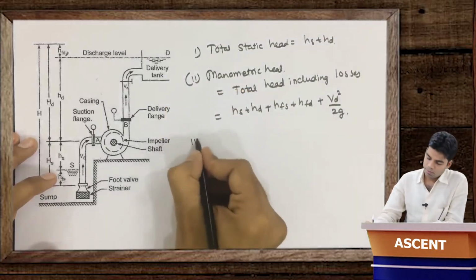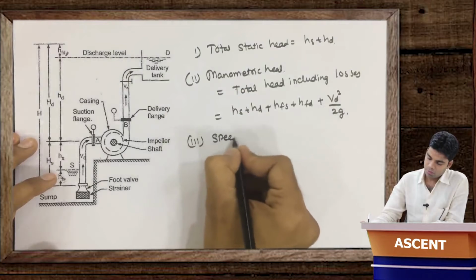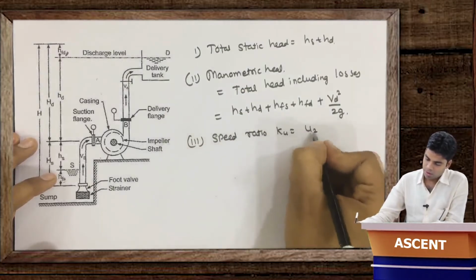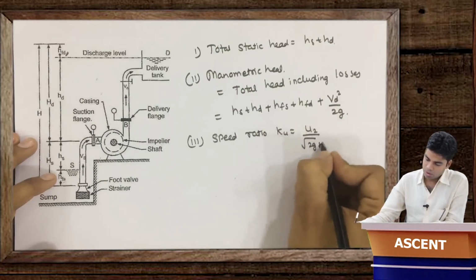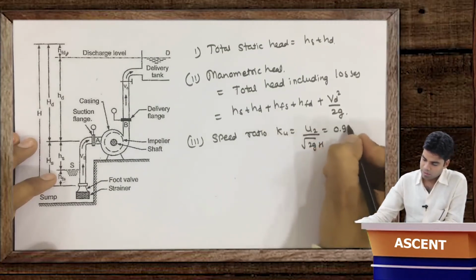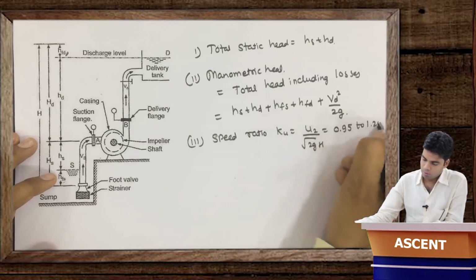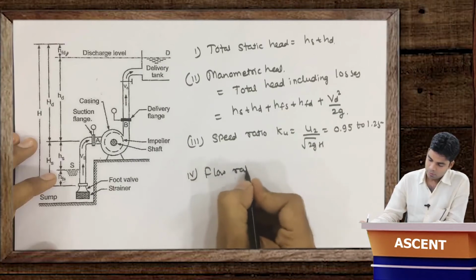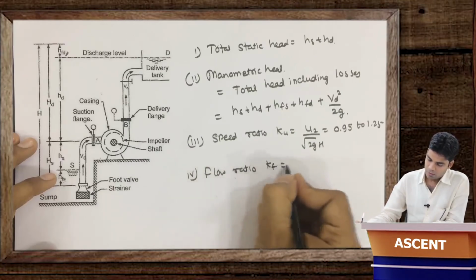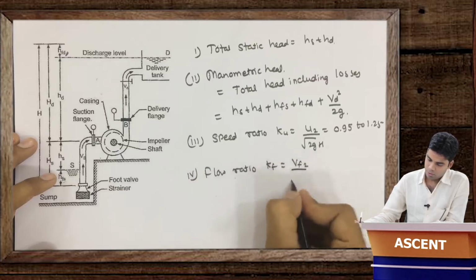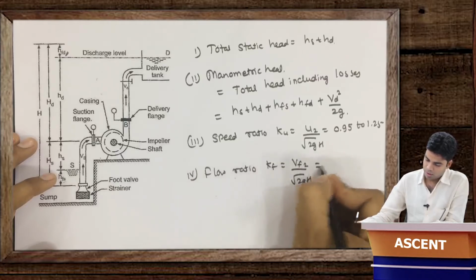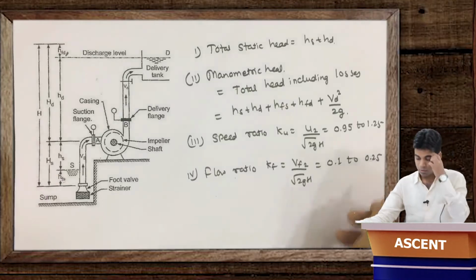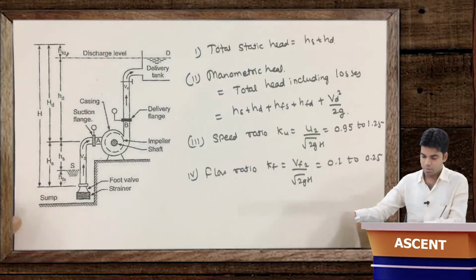The third thing, as we know, is the speed ratio. Ku here will be equal to U2 by root 2gH, and the value generally lies between 0.95 and 1.25. Next is the flow ratio. Kf is equal to Vf2 by root 2gH, and the value lies between 0.1 and 0.25. So these are important terminologies of this pump.